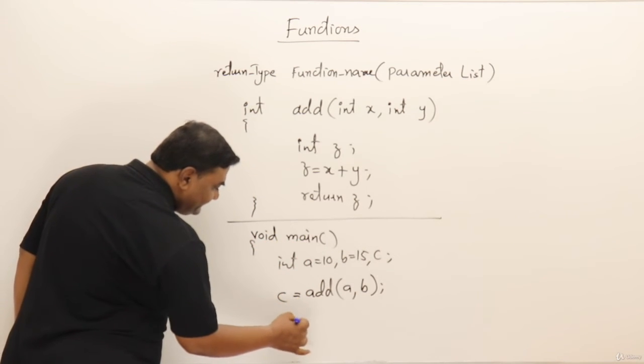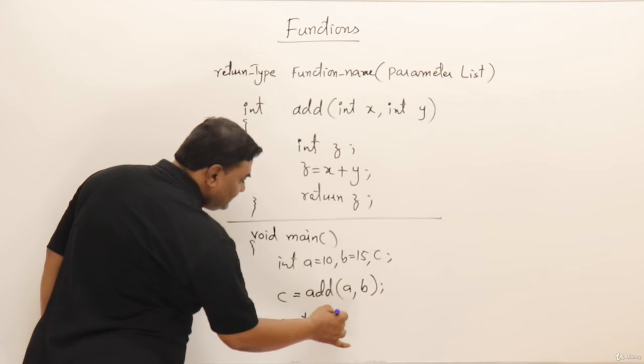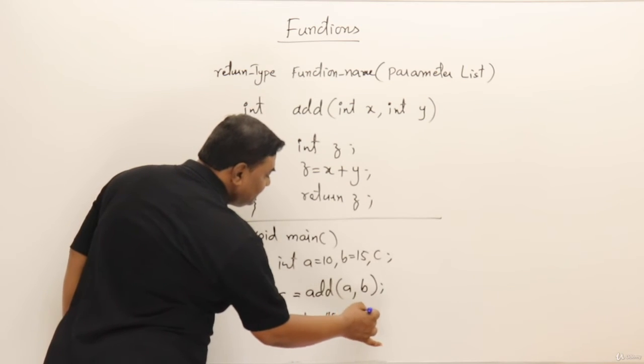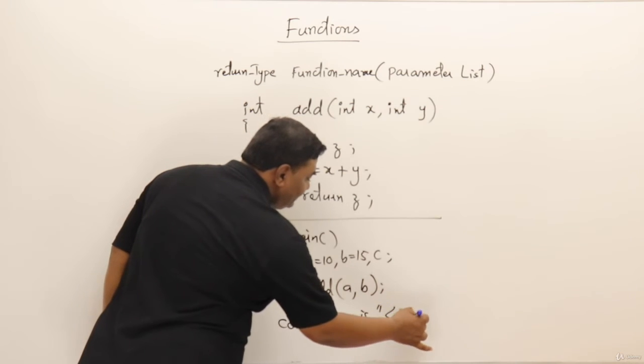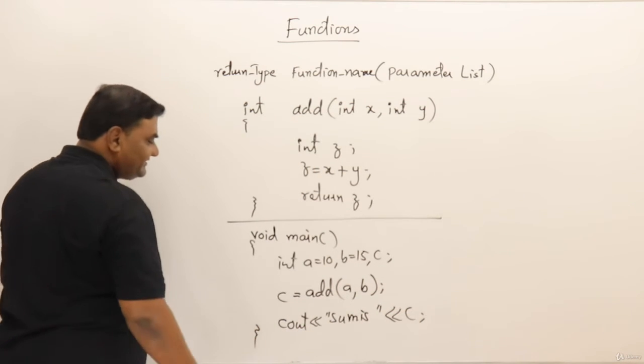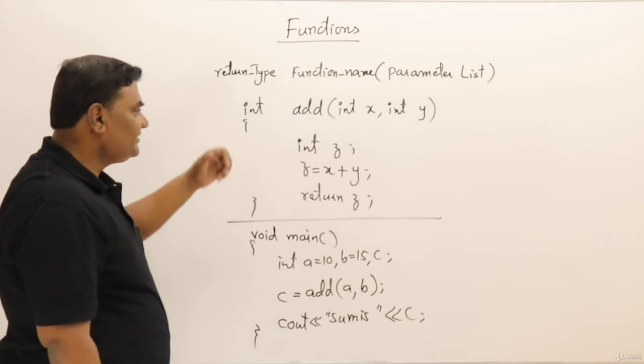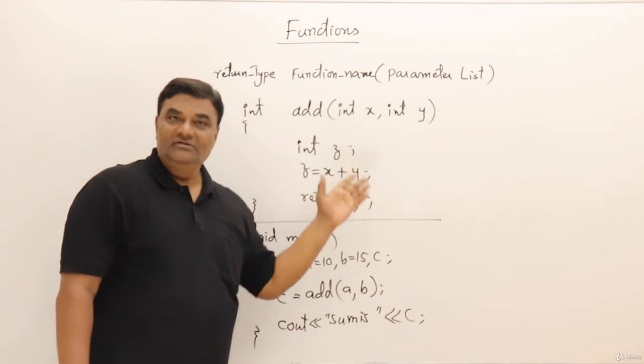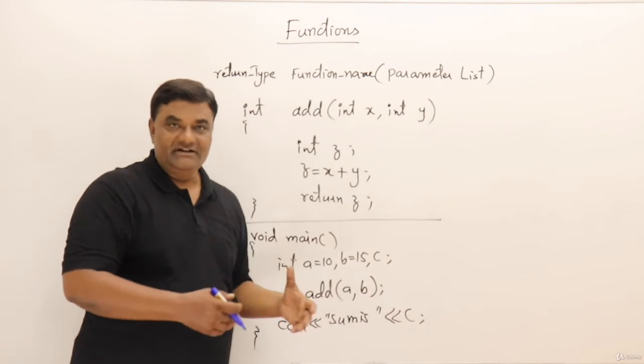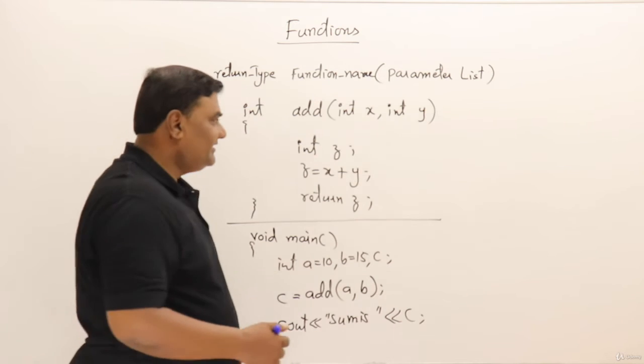Then here I will say cout sum is c. That's it. So this is a main function which is calling this function. Let us see how this works inside the main memory. So I will draw the diagram of the main memory and show you.